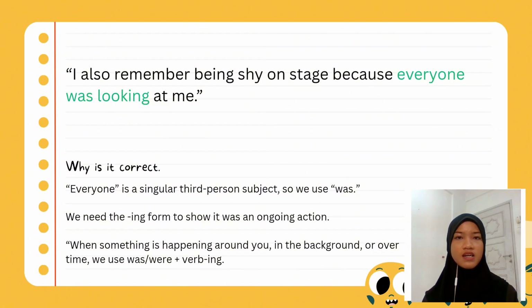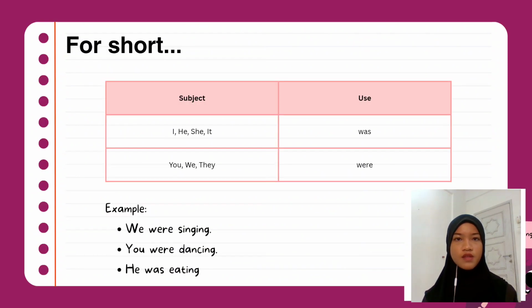In short, we have learned how to construct sentences using past continuous tense, and we know when to use it in a sentence. You just need to remember that for singular subject, you need to use the verb to be was, and for plural subject, you need to use the verb to be were. For example, we were singing, you were dancing, and he was eating.